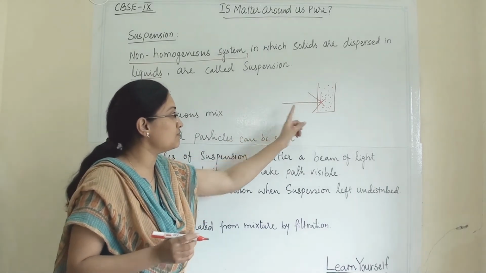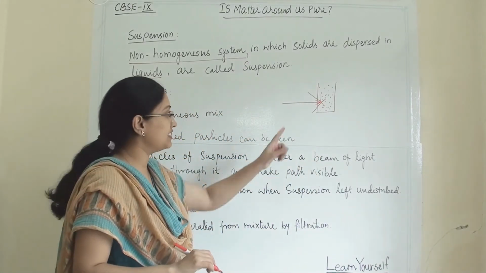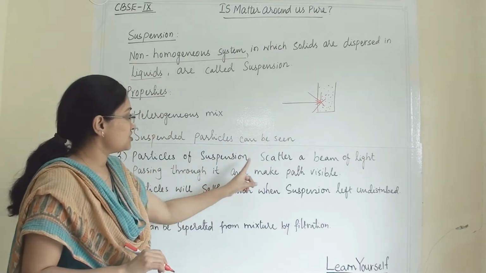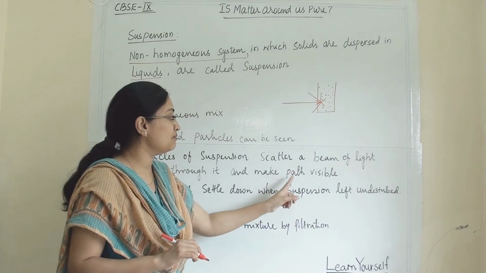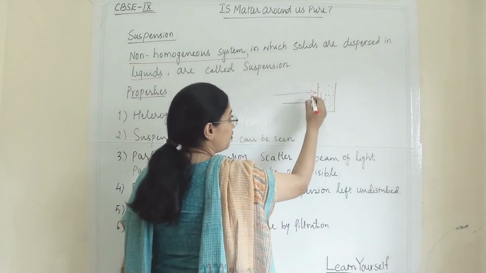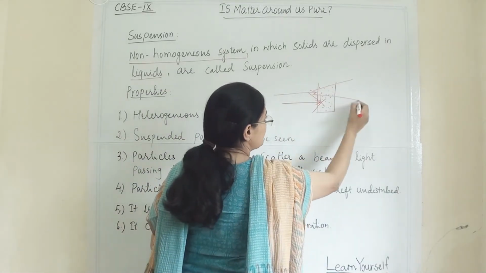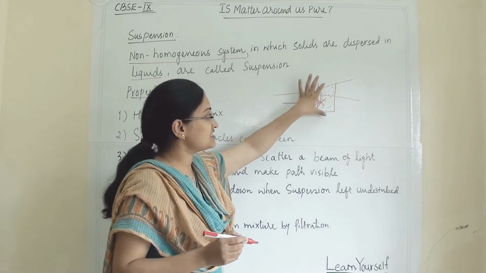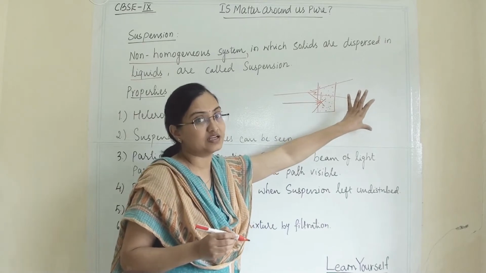So a suspension scatters a beam of light passing through it and makes the path visible. You can see the light passing through this solution and see the path of light very clearly